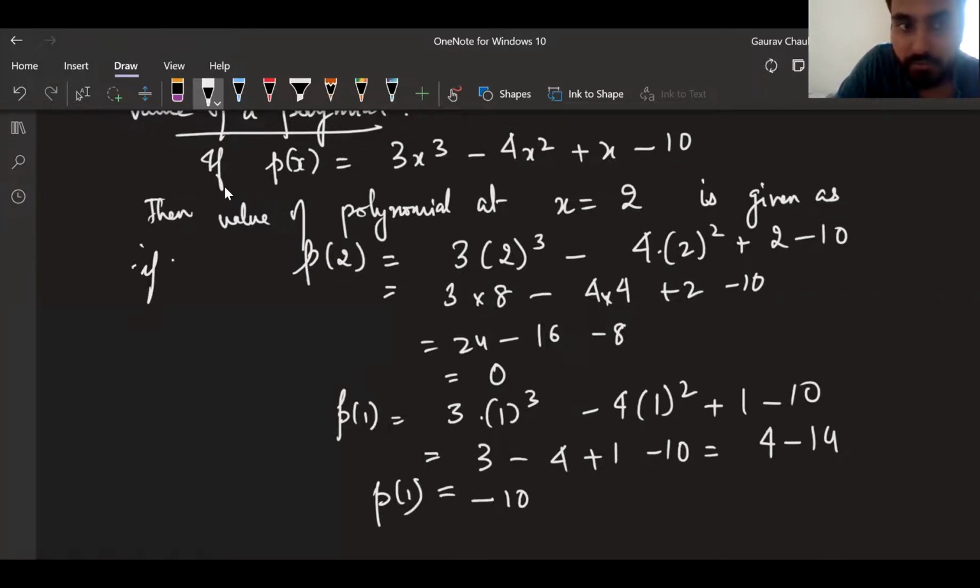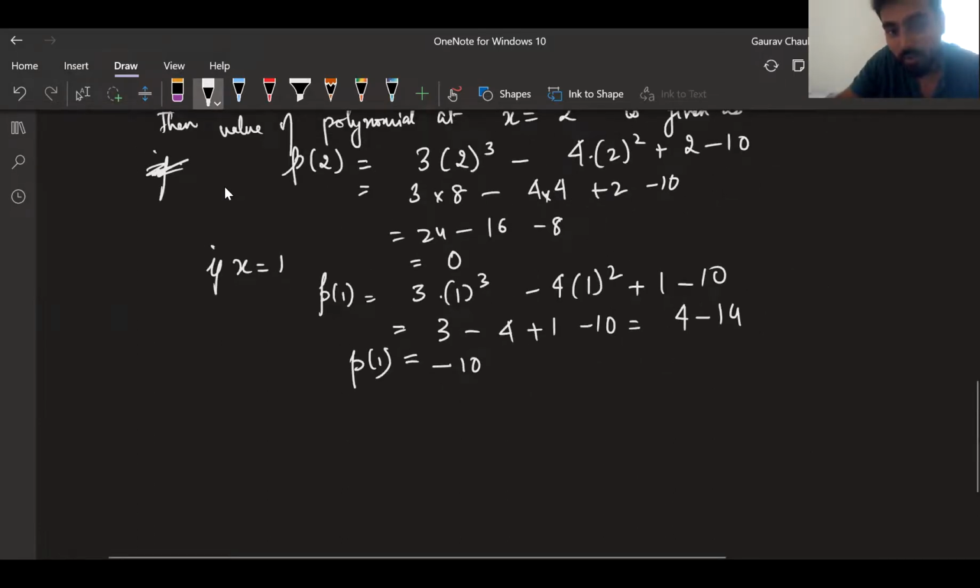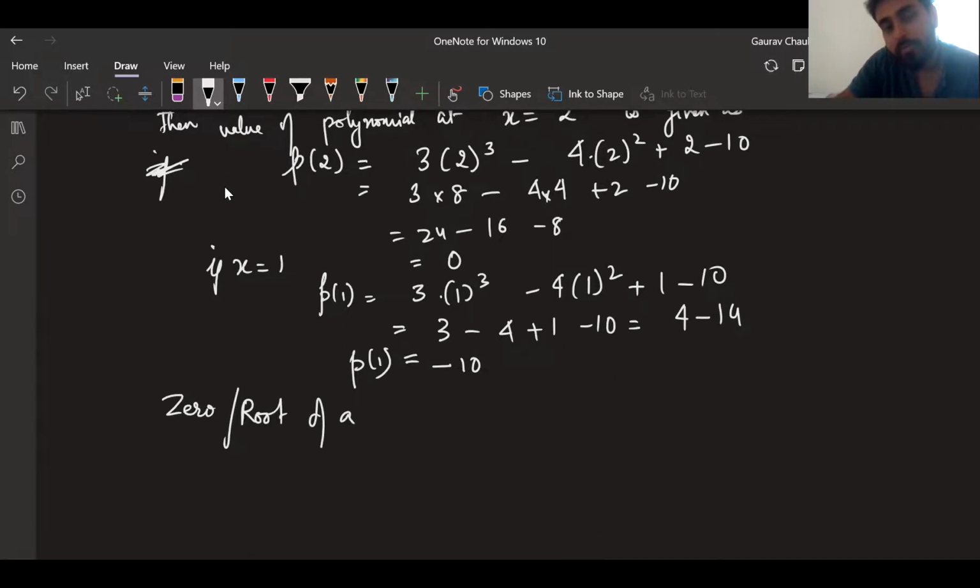So if x is equal to 2, this was the thing. If x is equal to 1, this was the thing. But why I'm doing this, I want to recap what's the meaning of zero or root of a polynomial.